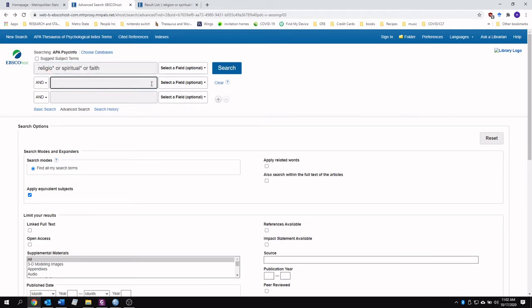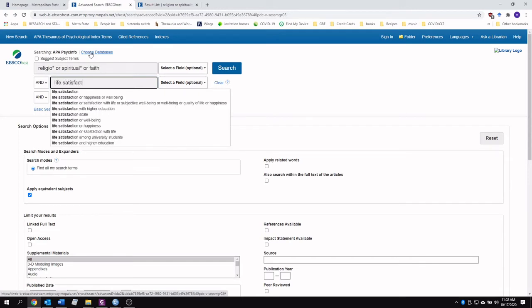And now we're ready to put our second construct into the search field. So I'm going to do life satisfaction. And here I'm going to utilize the quotation marks. And what these quotation marks do is make sure that we're not just searching life and we're not just searching satisfaction, but we need these two words together because we're not interested in all types of satisfaction. We're interested in life satisfaction.